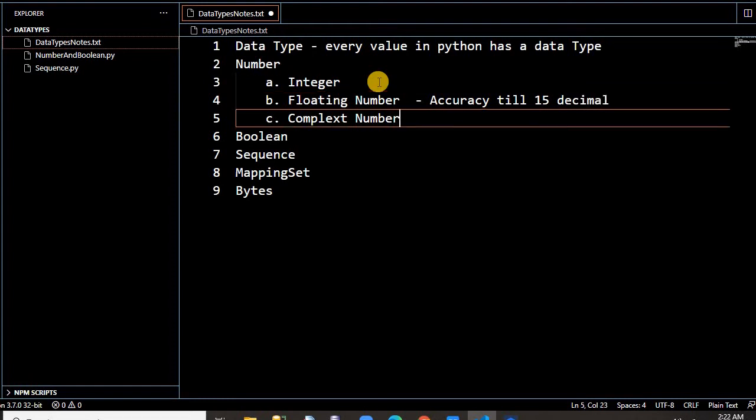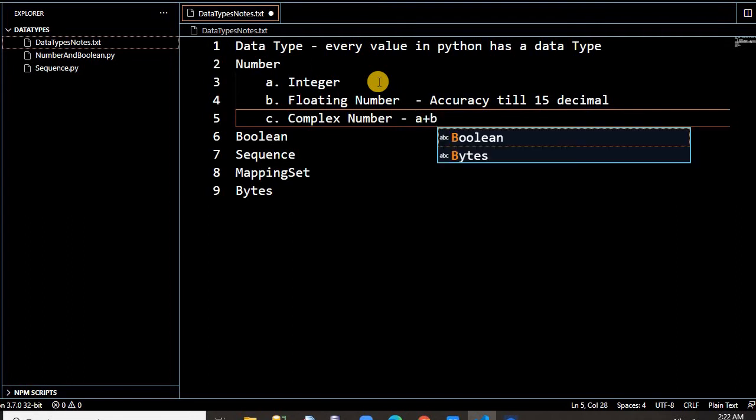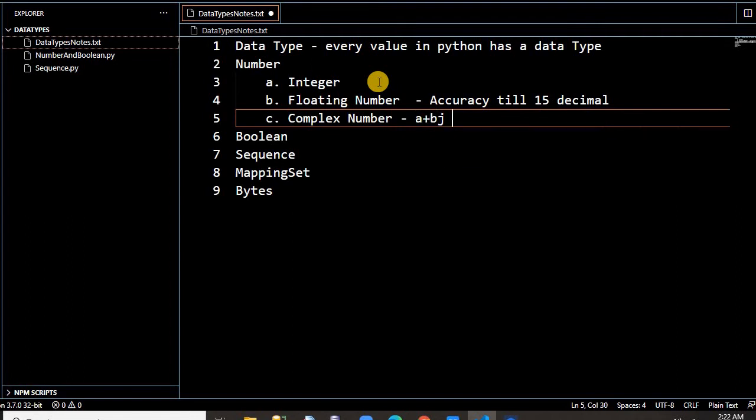the value. A complex number is a new concept in Python. If you have studied mathematics, we already have something like a plus bi, where a is the real number and b is the imaginary number. The same concept, Python has introduced as the complex number. It is also in the same format, containing one real number and one imaginary number, let's say a plus bj, and instead of i, it's j. The value of j is the square root of -1. Here a and b both are float.